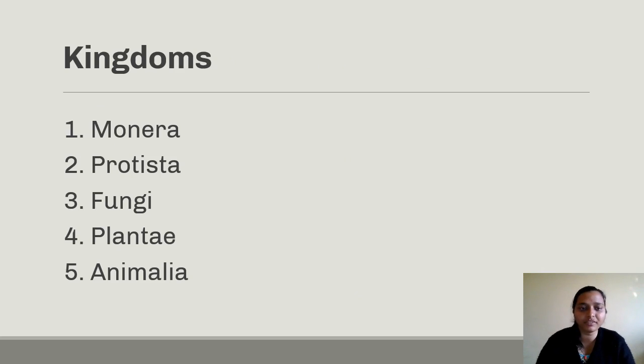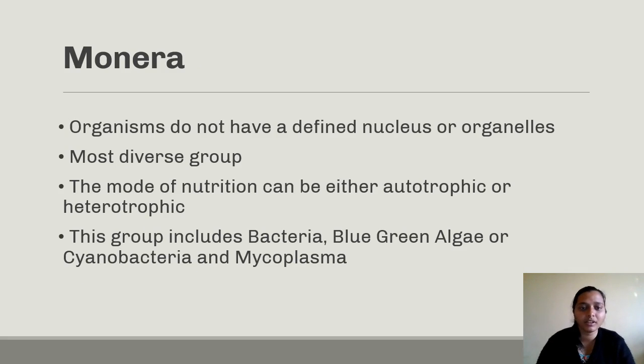Now what are the five kingdoms proposed by R.H. Whittaker? So the names of the five kingdoms are: number 1 is Monera, number 2 Protista, number 3 Fungi, 4th Plantae, and 5th Animalia. So these are the five kingdoms proposed by R.H. Whittaker or Robert Whittaker. We will study each of them one by one. First, we will study about Monera.